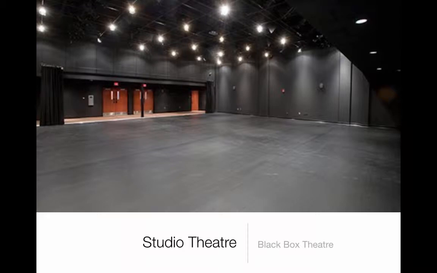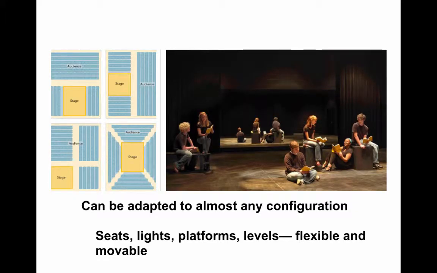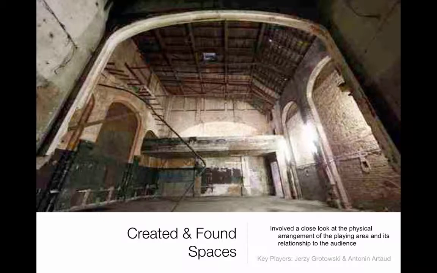A black box theater is also called a studio theater. It's where our class meets when we do meet. It is a flexible space that allows us to adapt to almost any type of configuration. The seats are flexible, the lighting is flexible, as are platforms, levels, everything can be moved around in the space. Because of this, there is a sense of intimacy in those spaces.